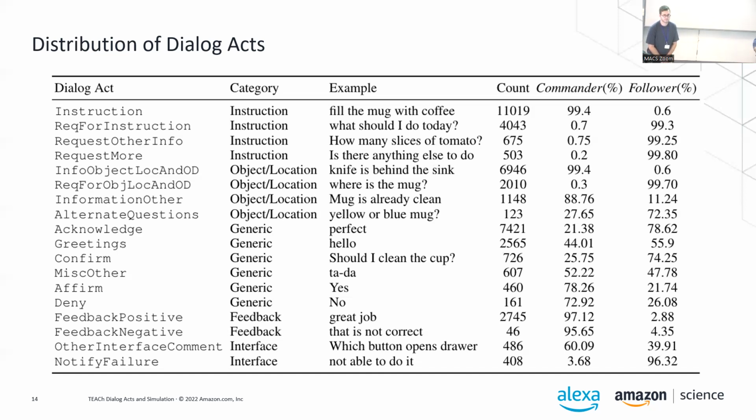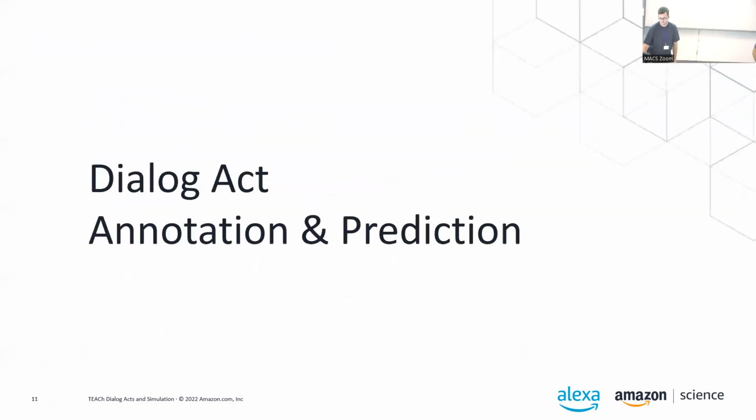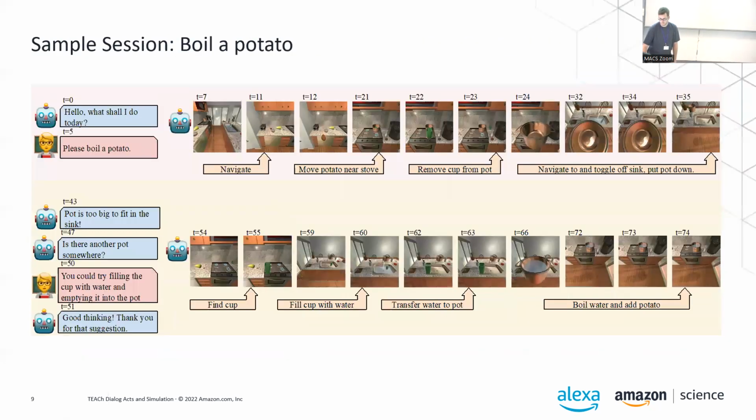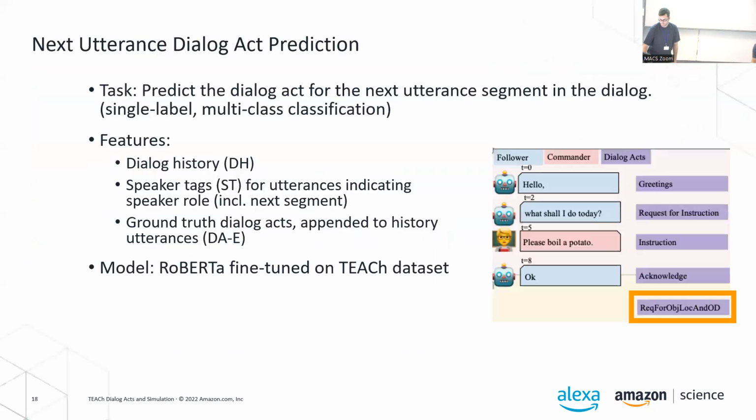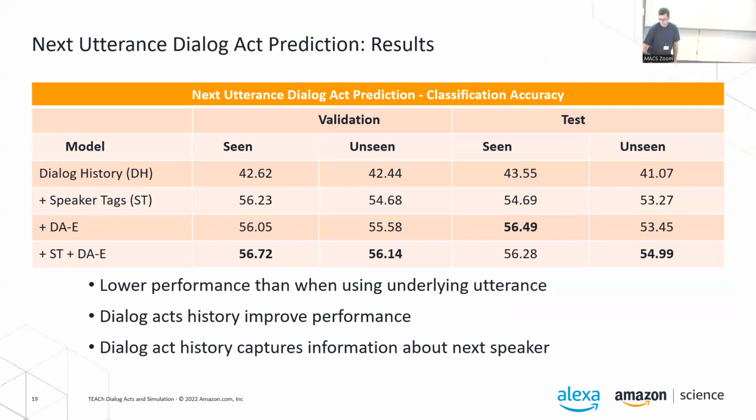Thanks for the talk. I wanted to come back to the role of speaker tags in the presentation. So in the first evaluation of dialogue act prediction, they didn't help. But then in the next utterance dialogue act prediction, they did help. So maybe you could tell me more what's going on here. And do you feel like you had enough speaker tag data to work with? Or do you think they could help in the long run, compared to the other factors?